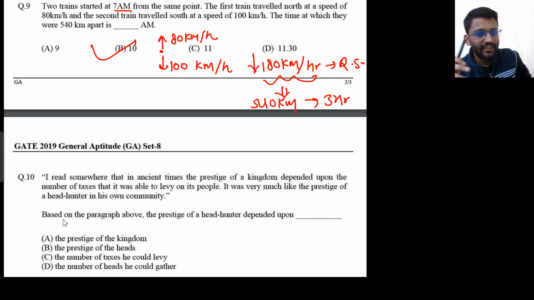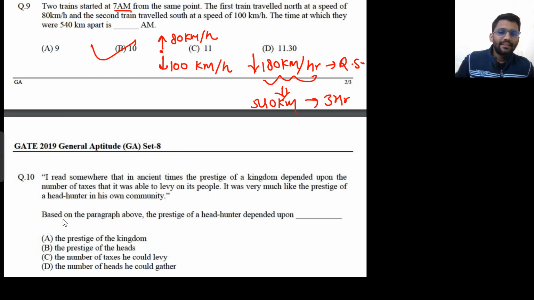Let's assume government is increasing the tax. So will you appreciate the government? Okay, they are increasing the tax. That means they are doing very good for the country. Now people will know our country. People will appreciate our country. But this is what he read somewhere, that in ancient time the glory of a kingdom was dependent on the amount of tax that can be imposed on its people.